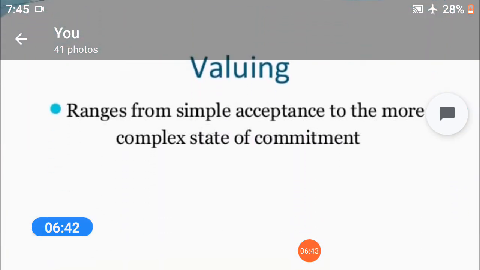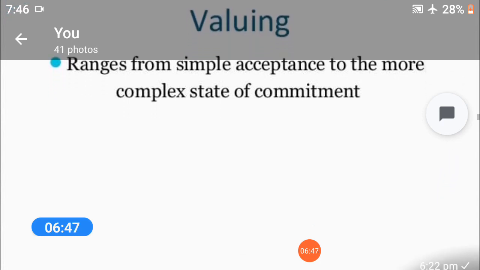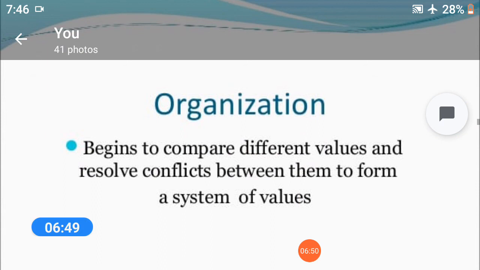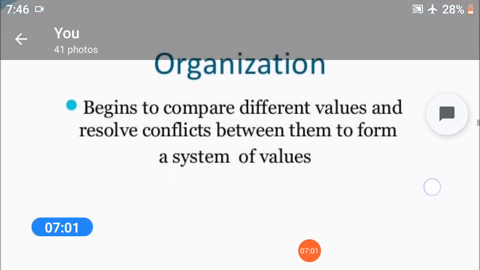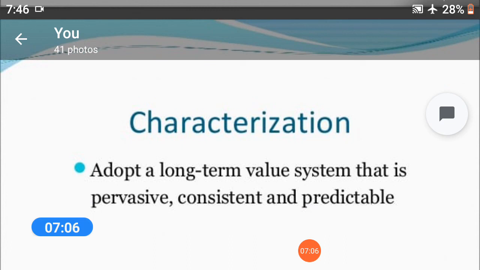Valuing ranges from simple acceptance to the more complex state of commitment. And organization begins to compare different values and resolve conflict between them to form a system of values. Characterization is to adopt a long-term value system that is pervasive, consistent, and predictable.